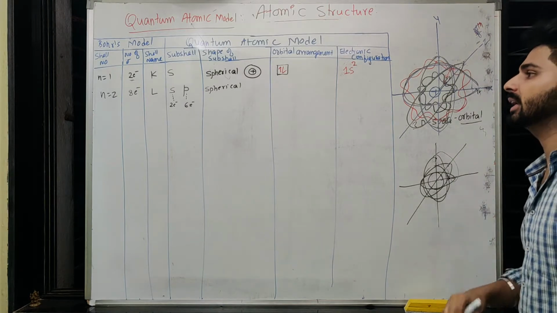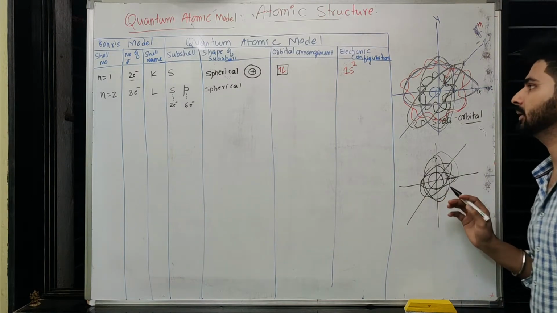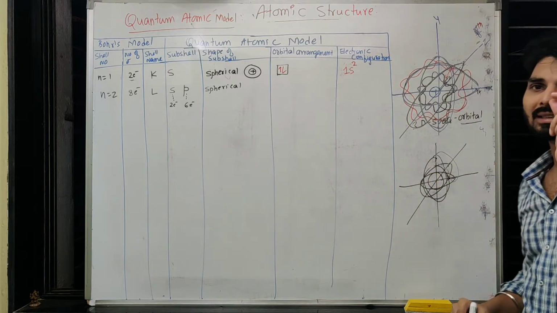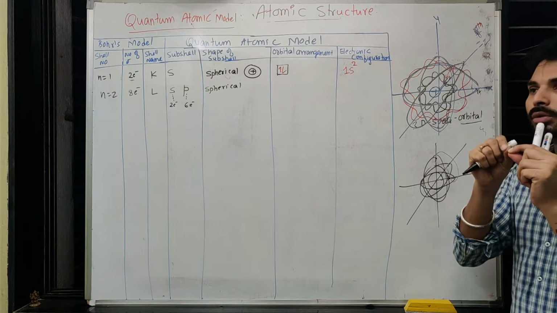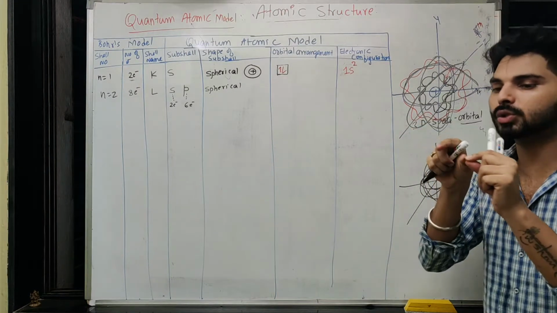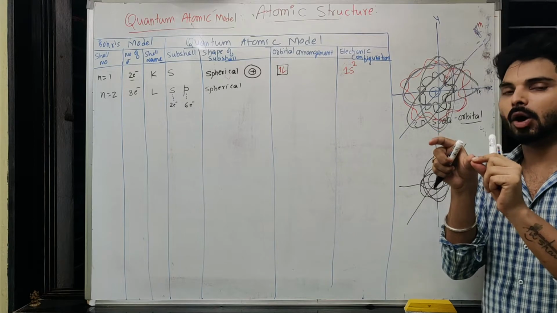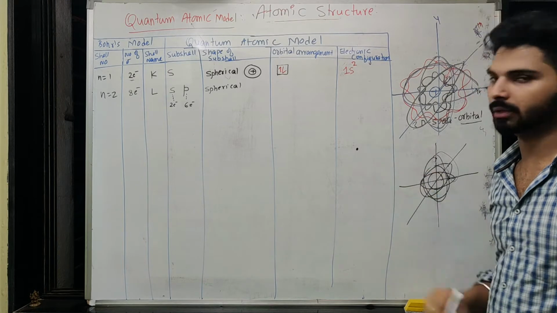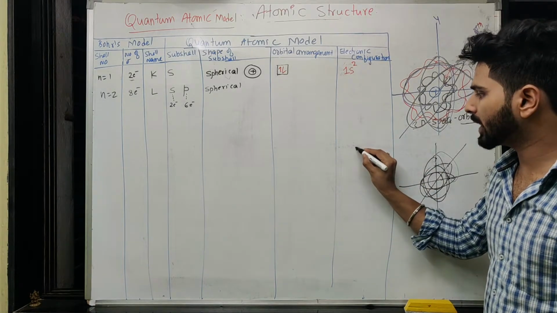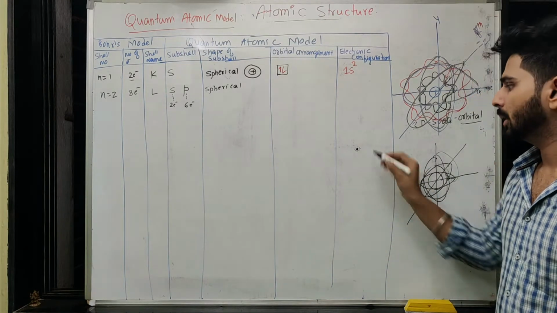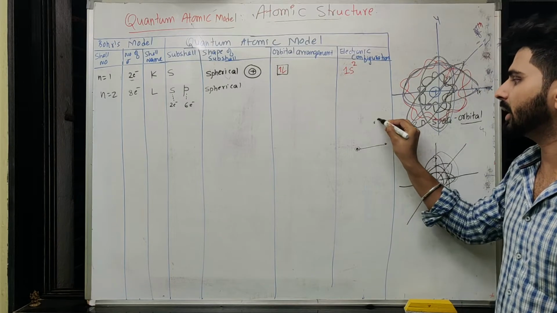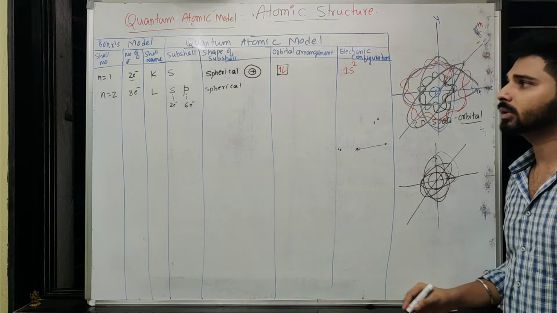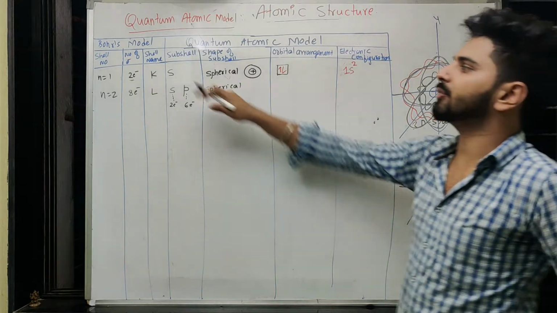So you may also think, why did this not happen in the initial stage, like in the 1s stage? We know when I consider the nucleus, if you don't go to some extent, if there is not enough distance or radius, then you cannot accommodate 6 electrons at that point. For example, this is the nucleus. Here you cannot accommodate 6 electrons. Maybe after some distance here you can accommodate 6 electrons, because some optimum distance is already maintained. So that's why you cannot expect the p subshell in the first shell.